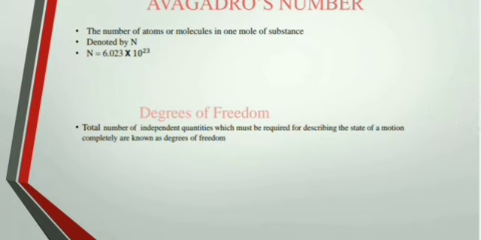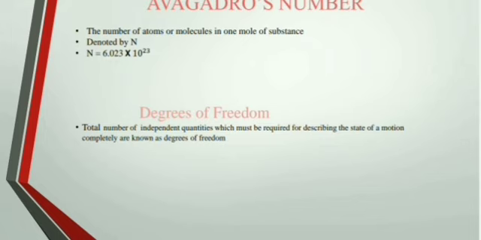So first we will move to Avogadro's number. So what is Avogadro's number? Firstly, I should tell you that it is simply a number given by N is equal to 6.023 into 10 to the power 23. Okay. So, what is the basic definition of Avogadro's number? It is the number, as I told you. It is the number of atoms or molecules in 1 mole of substance.